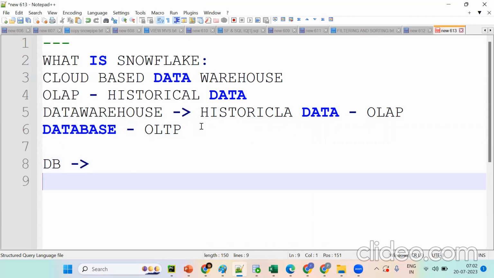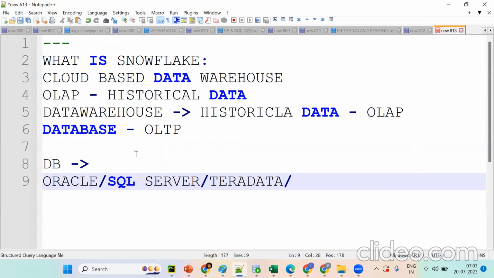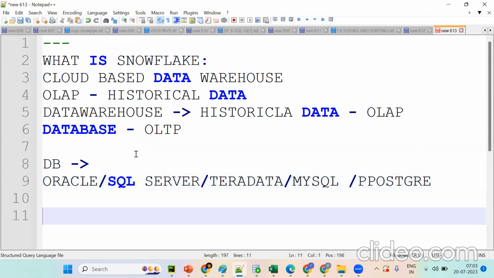Now tell me what databases we have in the market. We have Oracle database, SQL Server, Teradata, MySQL, Postgres. There are so many. These are the data sources. Now tell me, what is Snowflake used for?